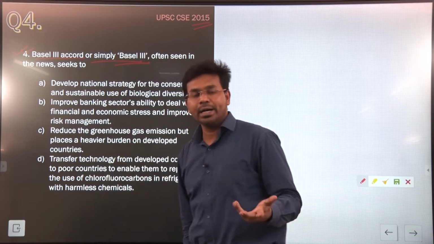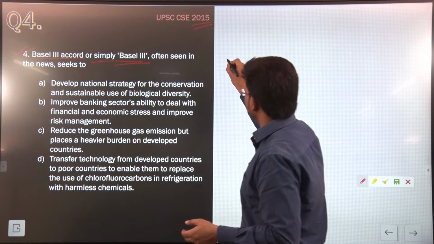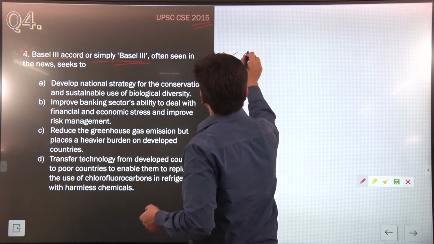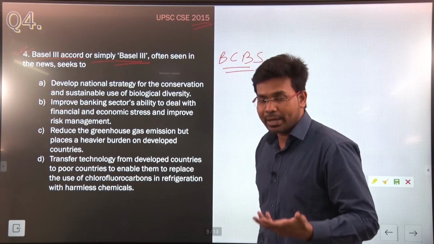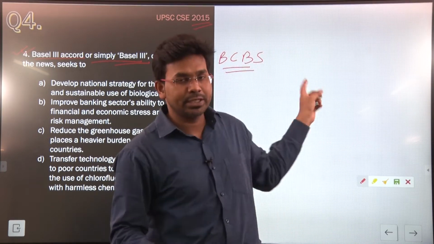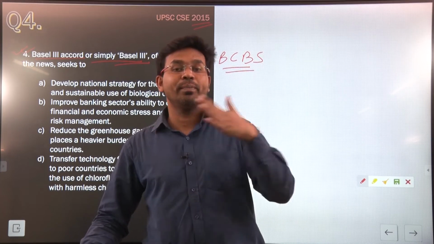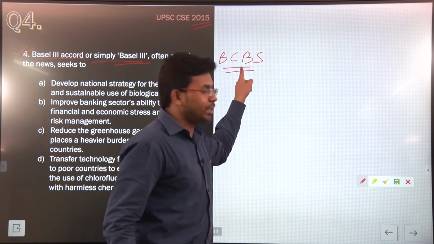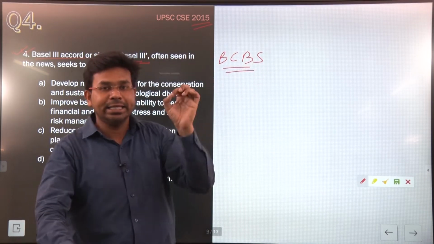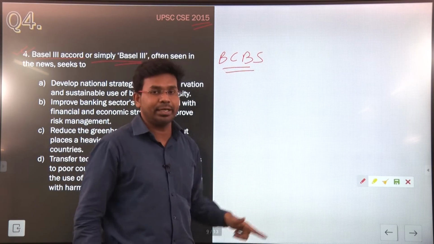You might have heard about the Basel Committee on Banking Supervision, BCBS. This is an international committee where the members are governors of central banks of member countries. India is a member country of the Basel Committee on Banking Supervision, and the governor of the Reserve Bank of India is a member of this committee.